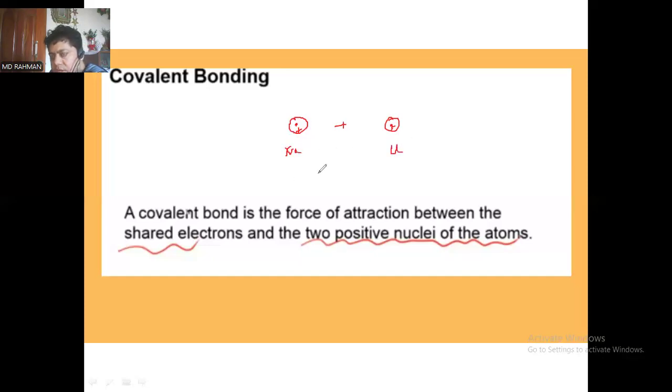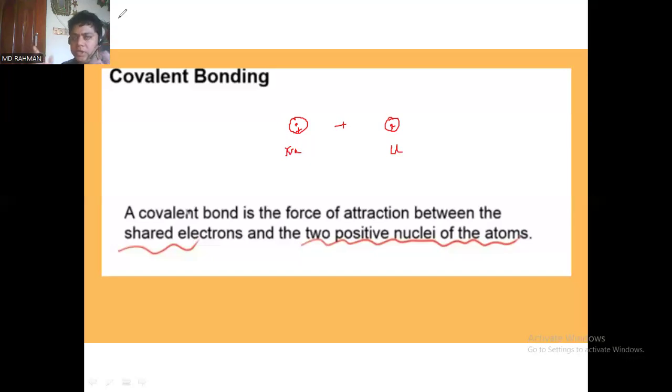So we have the two atoms, sodium and chlorine, and each nucleus has a positive charge. In case of any atom, one thing you should keep in mind: the atom definitely has a nucleus, and it is charged positively. This is the real scenario, this is the fact, so you should lock this information in your memory.